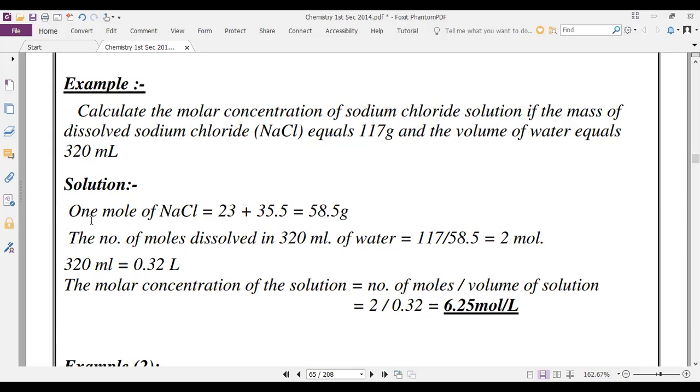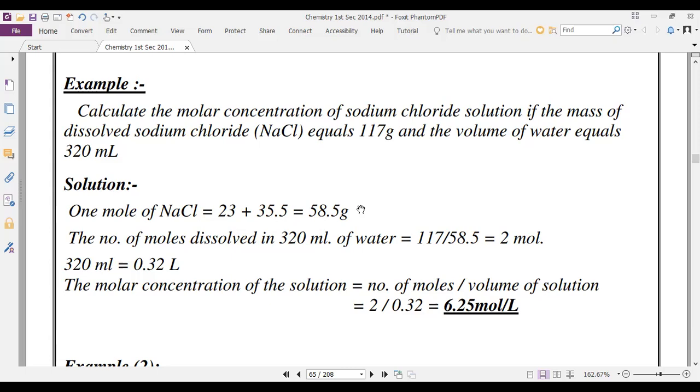First, we are going to get 1 mole of sodium chloride: 23 plus 35.5 equals 58.5 grams.